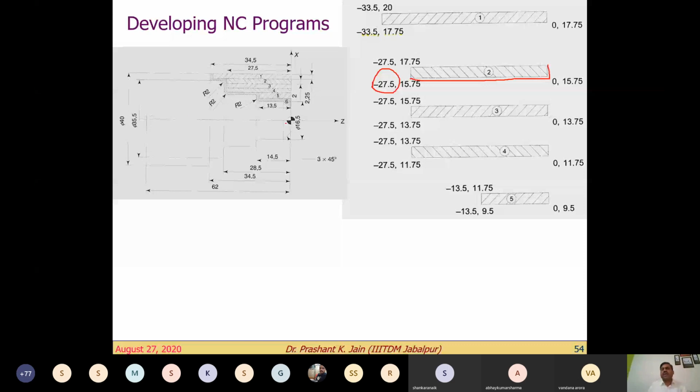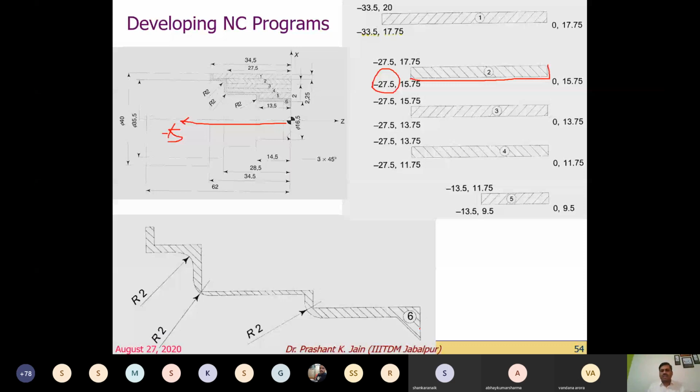Now look at this, how we calculate once this point, and this is the final cut. The 6 cuts we take in a continuous cut with all circular interpolations, right? So this is how we develop the part program.